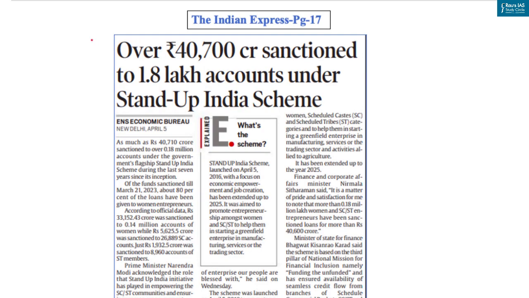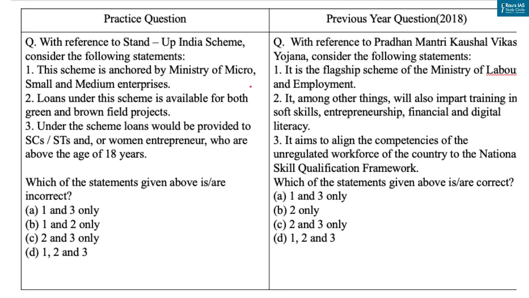Now our last question is based on this article which appeared on page number 17 in the Indian Express. Context is that as much as rupees 40,700 crores sanctioned to over 0.18 million accounts, that is 1.8 lakh accounts, under the government's flagship Stand Up India scheme during the last 7 years since its inception. Now UPSC has been asking questions based on important schemes like this question which came in year 2018 based on Pradhan Mantri Kaushal Vikas Yojana. So here we have taken a practice question based on Stand Up India scheme.